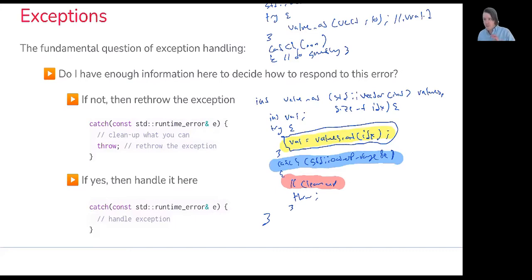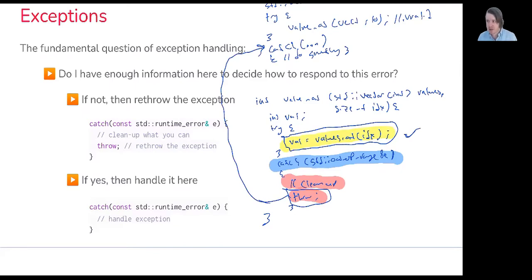And then after we've done that cleanup, we go ahead and pass the buck to the caller by rethrowing that exception. At this point, the exception is rethrown. So it's kind of identical to what happened here, except it's being rethrown from here. So we're looking for an outer exception handler. In this case, we return back to main, and we begin looking at the exception handlers there, and we see that this catch-all can handle it. And then at that point, it would be up to the user to determine what they would like to do